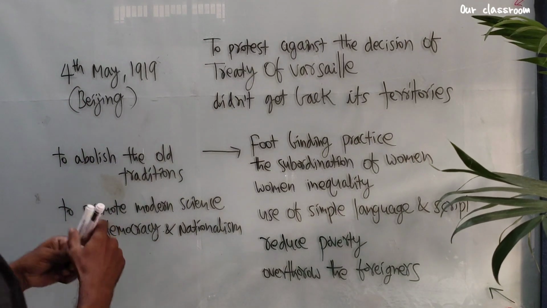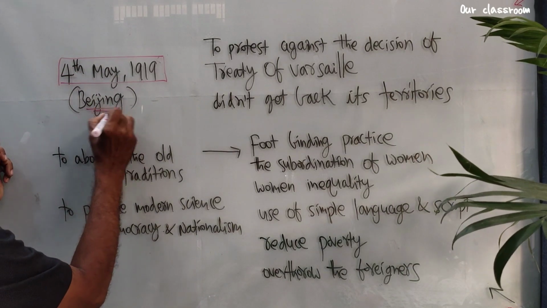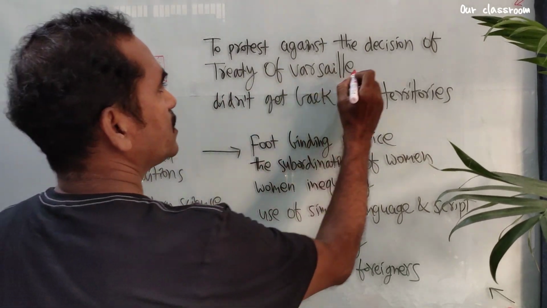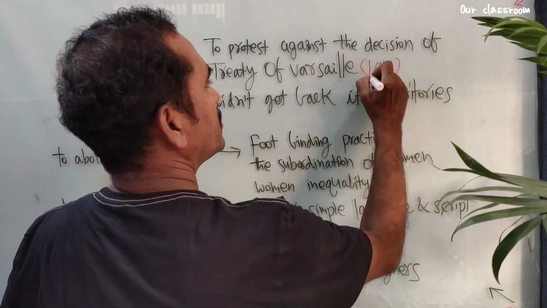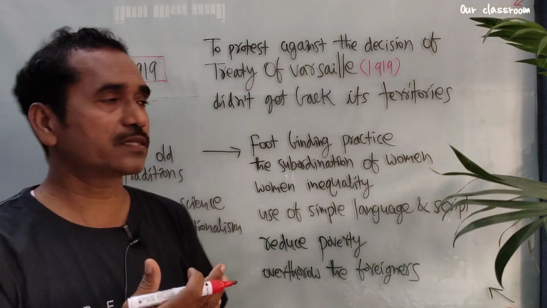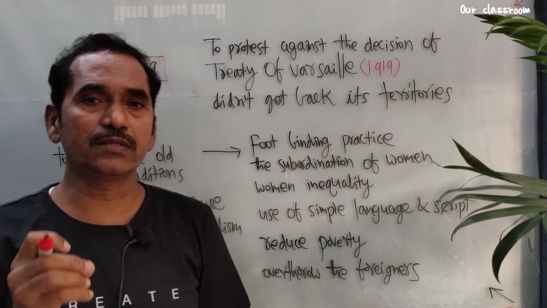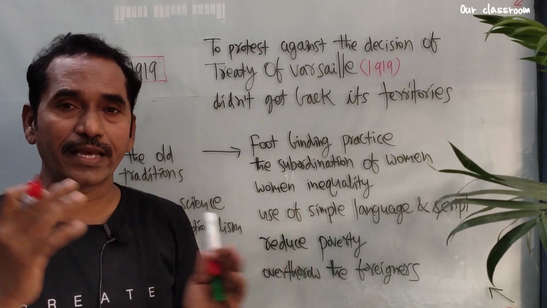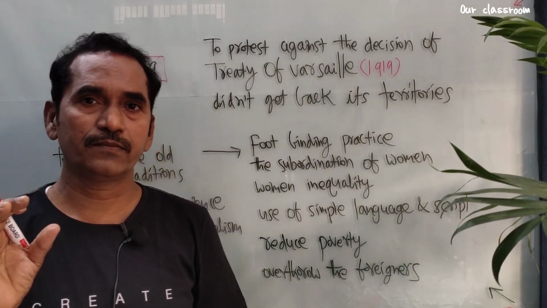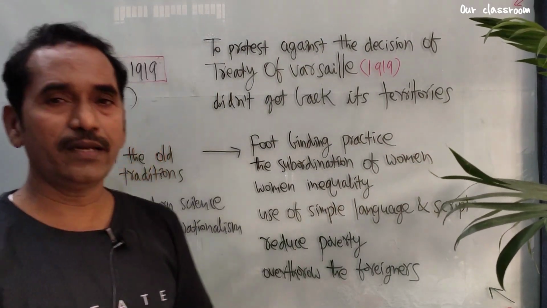So during that time, people demonstrated in Beijing on 4th May 1919 to protest against the decision of the Treaty of Versailles. As we know, the Treaty of Versailles was held in the year 1919. The victorious powers made some decisions about the defeated powers. Though China fought in the Britain group, China was an ally of Britain, but China did not get any benefit. It did not even get its territory back from Japan. So it made people angry.